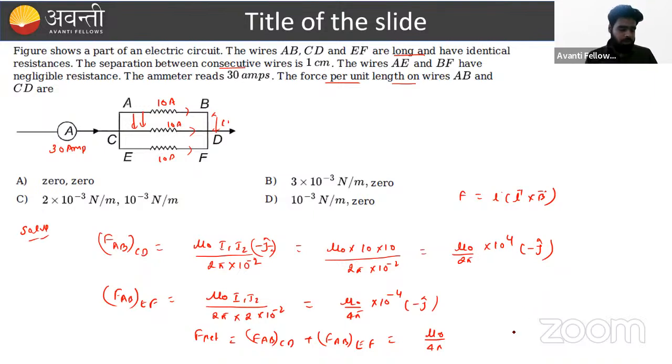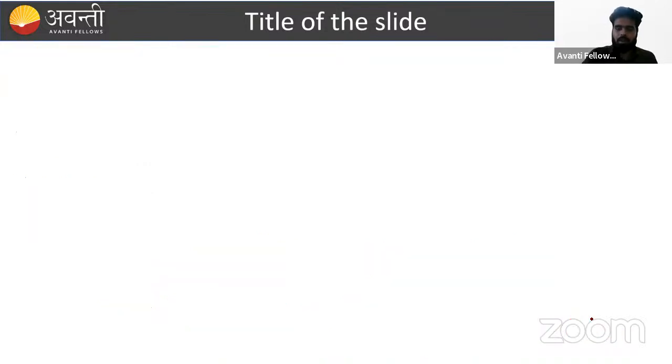Mu naught upon 4 pi 10 raised to power 4 into 3. What is the mu naught upon 4 pi? That is nothing but 10 raised to power minus 7 into 10 raised to power 4 into 3. So what value, beta, we will get here? That 3 into 10 raised to power minus 3 Newton per meter. This is the net force on the wire AB.